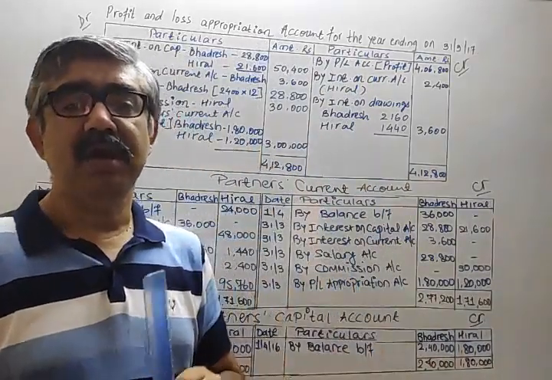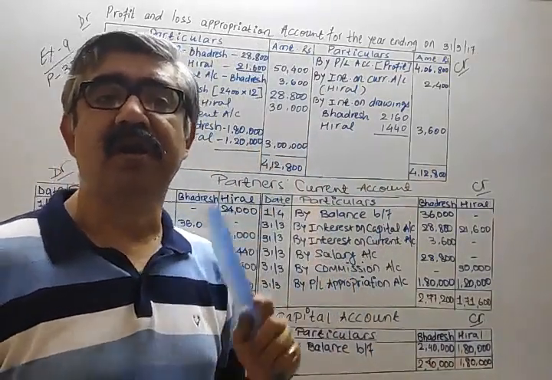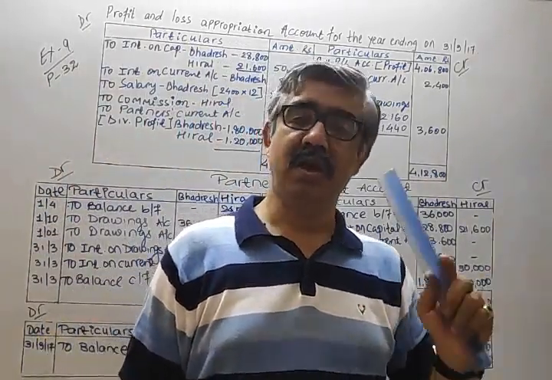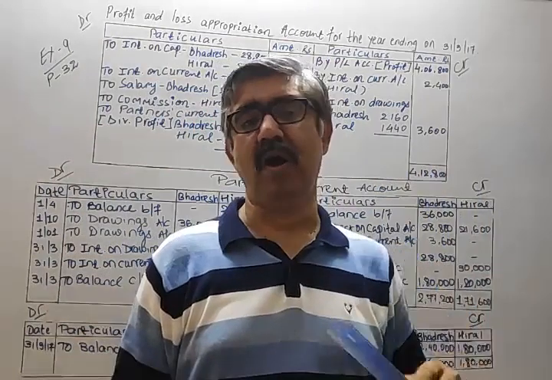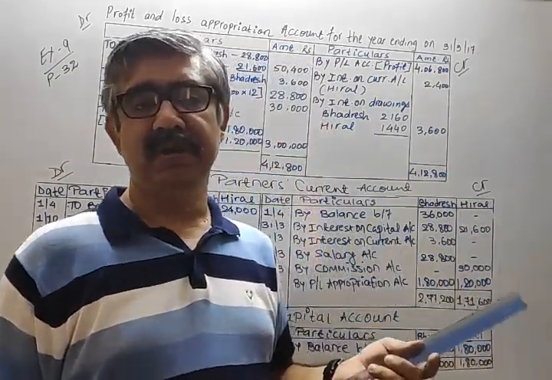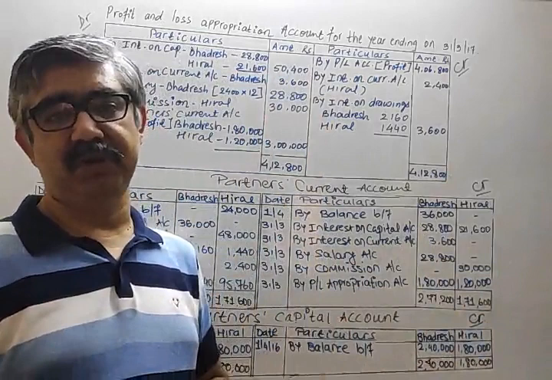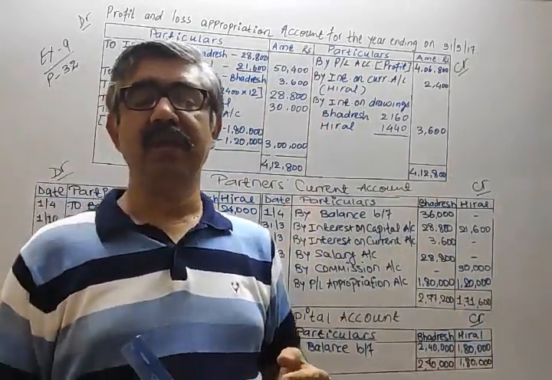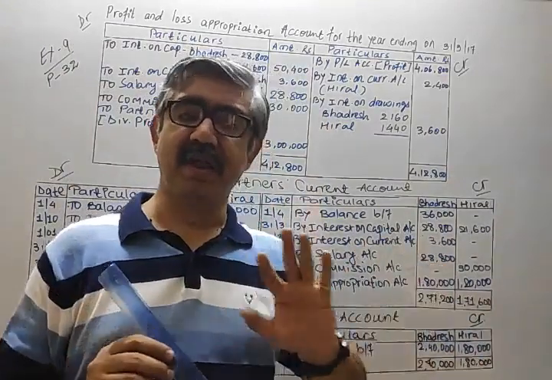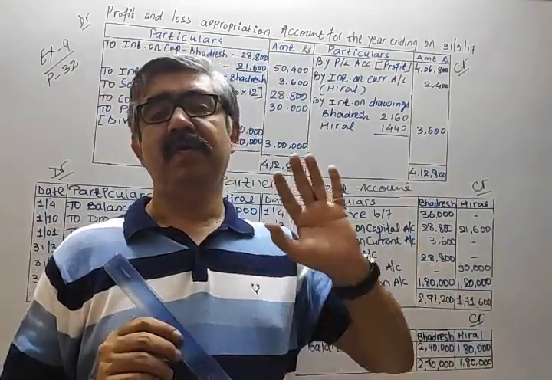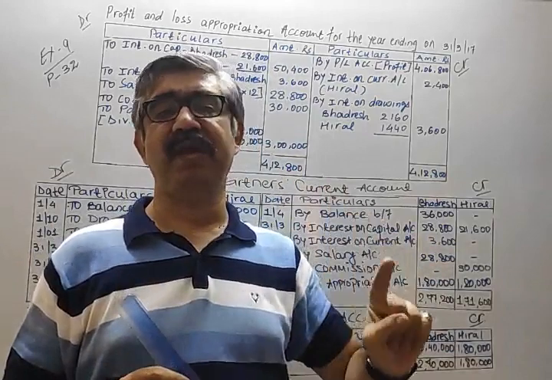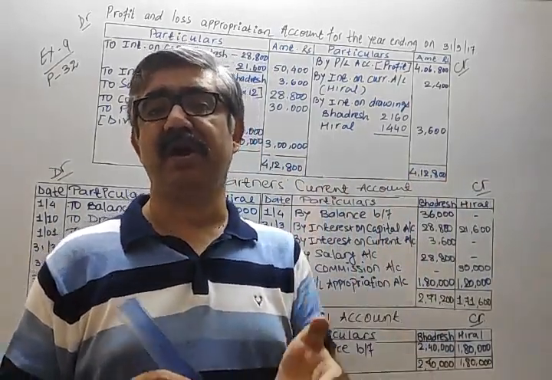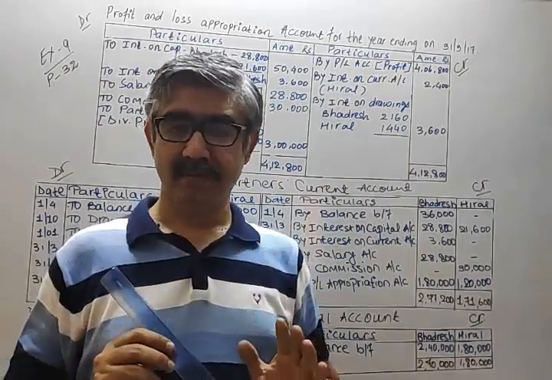But if the current account balance of partners is given in the question, then it is clear that we have to prepare by the fixed capital method, because only then is a current account balance possible.